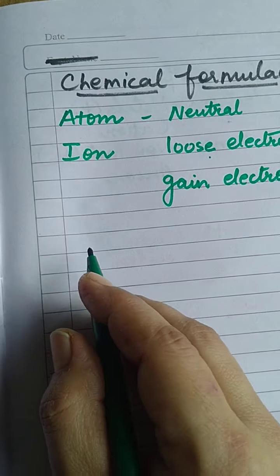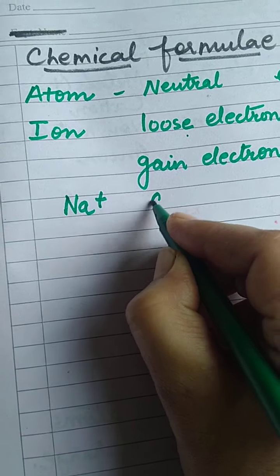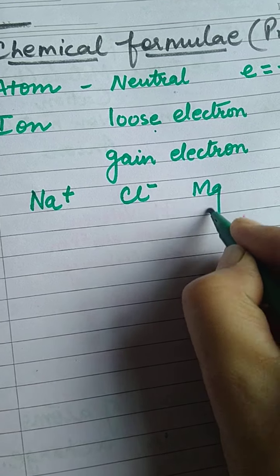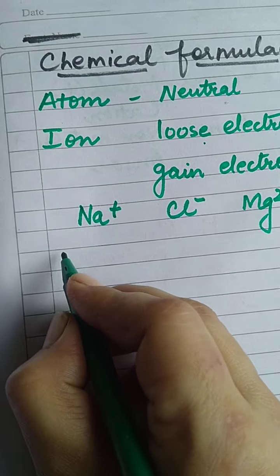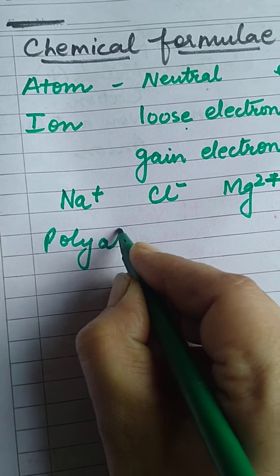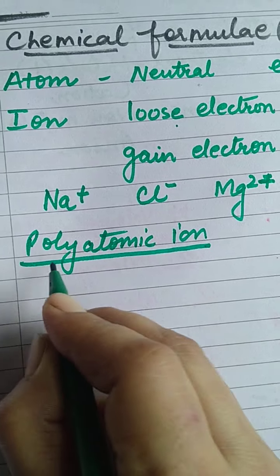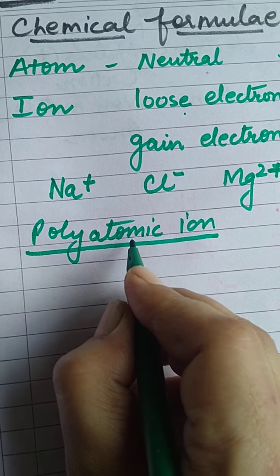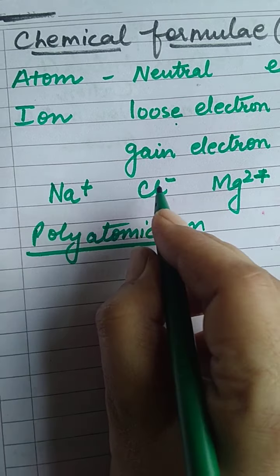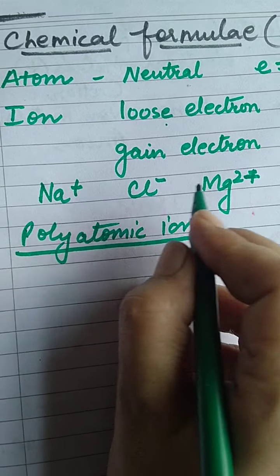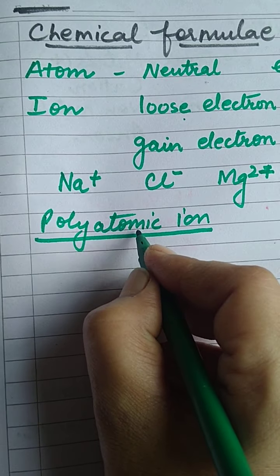Right? Now I will give some examples, like sodium ion, chloride ion, magnesium ion. Right? So these are ions. There is one more related concept, polyatomic ion. Polyatomic ion, as the name indicates, poly means many atoms. What is an ion? It may consist of a single charged particle, or it may contain a group of atoms. They are known as polyatomic ions.